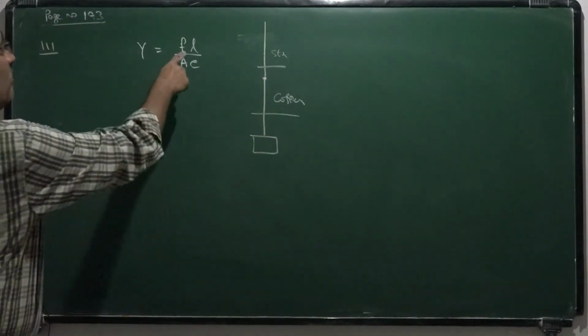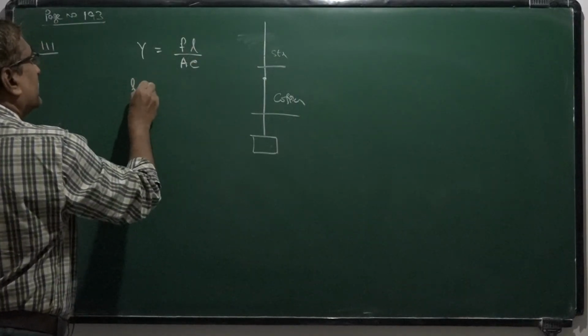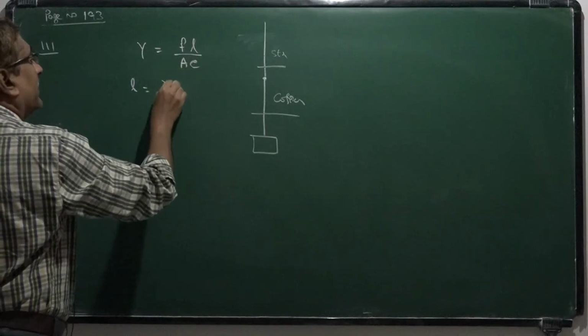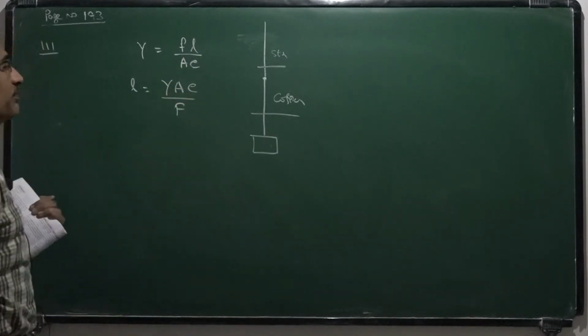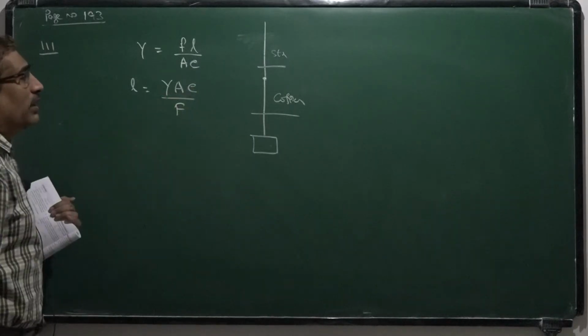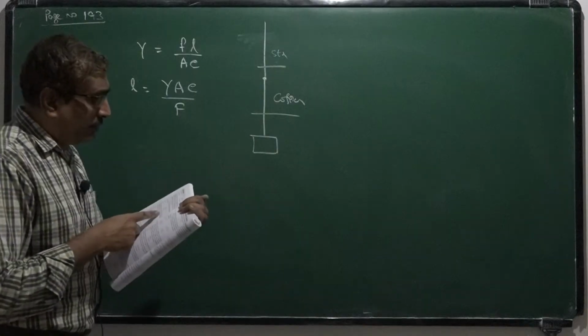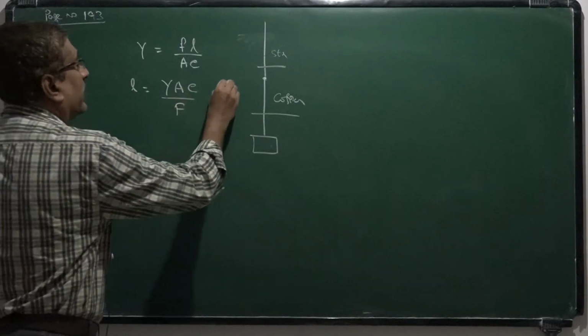Okay. Now we can write from this equation L is equal to Y A E by F. Now here in this problem, given that the two wires have equal cross section, so A is same.